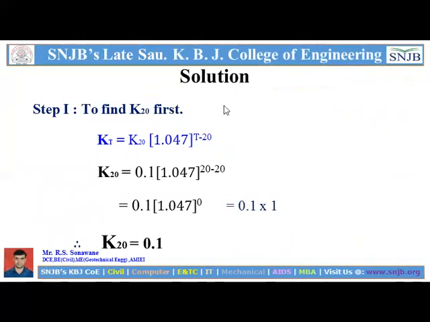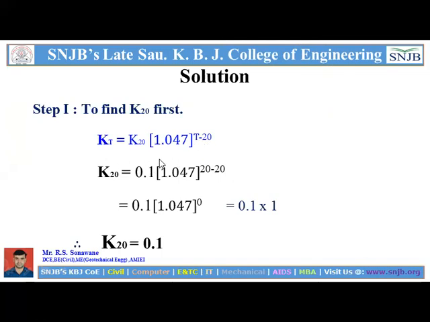So step number one in the solution is to find K20 first. Now in this example K20 is given, equal to 0.1, but sometimes it is not given. At that time, we have to calculate, we have to determine K20 first. So there is one formula: KT, that is the K for temperature T, is equal to K20 into 1.047 bracket complete raised to T minus 20. Here T is the temperature.